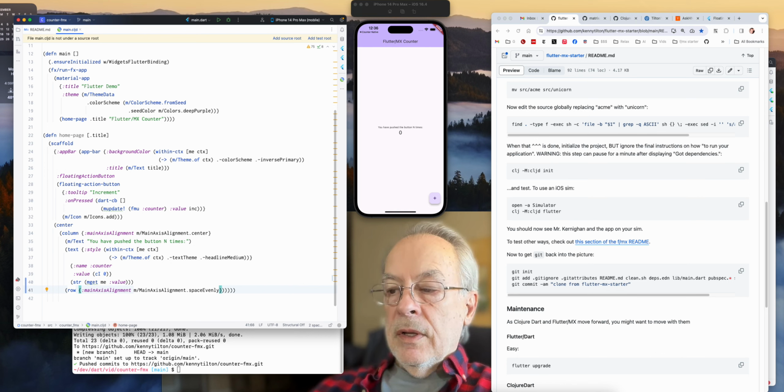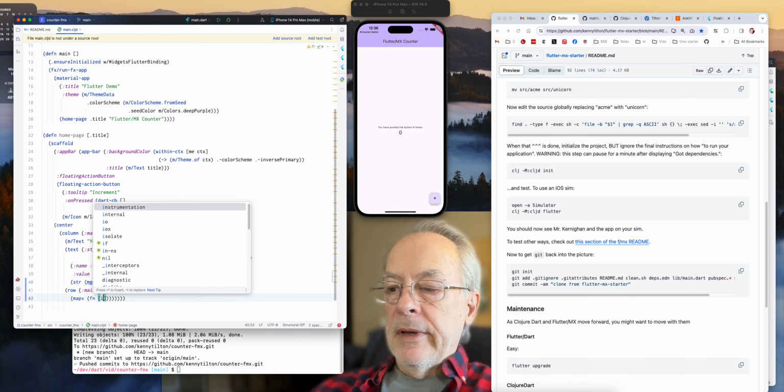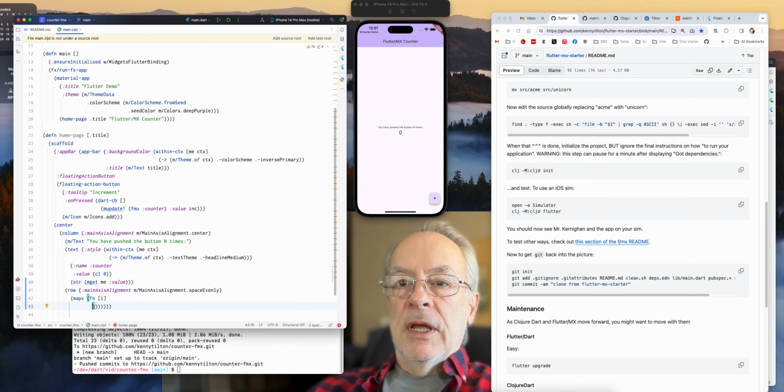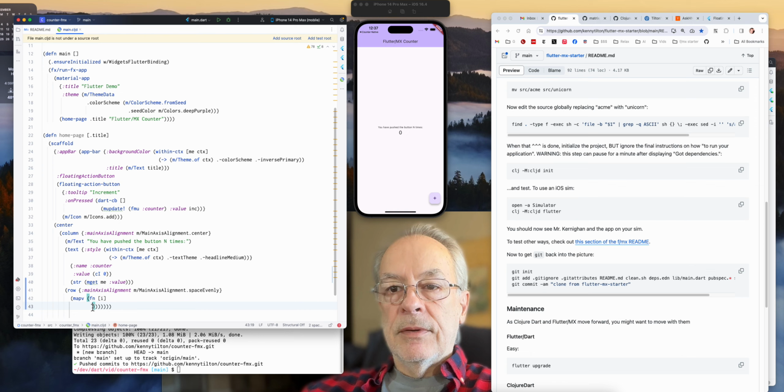And what do we want? What we want to do is we're going to map v fn. What we're going to do is we're going to show one little widget for each count. All right, and we got this handy. Let's display one of these for each count. It will actually be using the I property. And what are we mapping over?